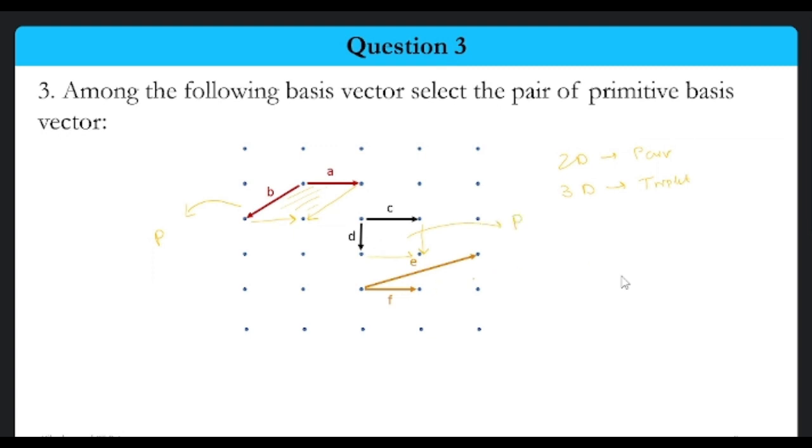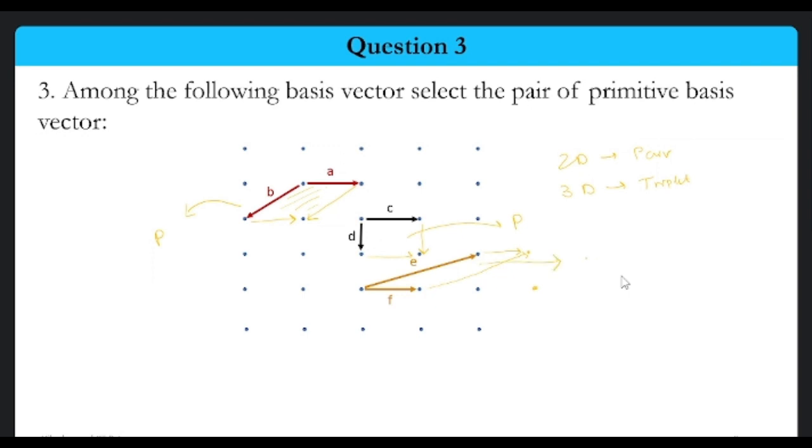What about this? Let's try to extend our lattice by one more point. From this particular point, I am going in this direction. Let's go in this direction also, and in the same way we make a unit cell. Is it primitive or not? Yes, it is primitive.